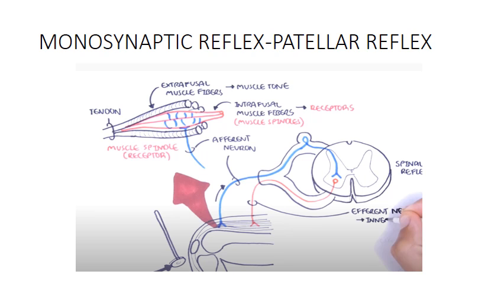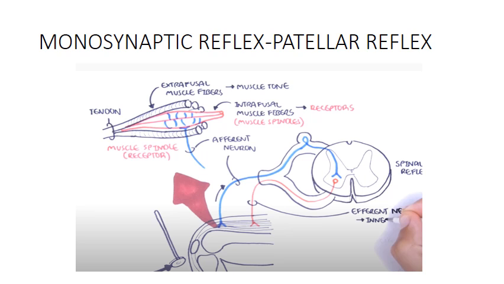The extrafusal muscle fiber starts from the tendon of a muscle. So when you hit the patellar tendon, the extrafusal fibers are stretched. The stretching of extrafusal fibers will stretch the intrafusal fibers in the muscle spindle. These are innervated by a sensory neuron.